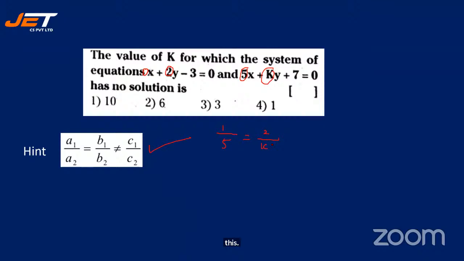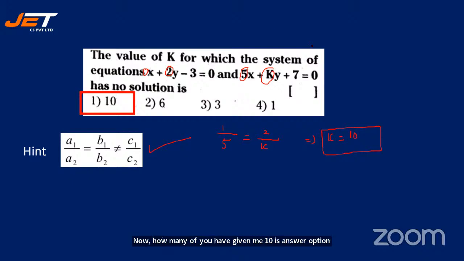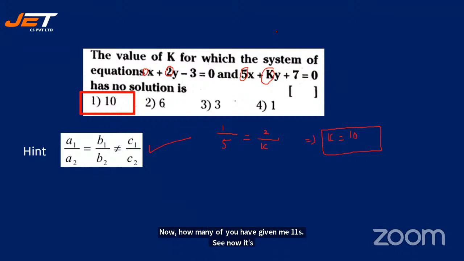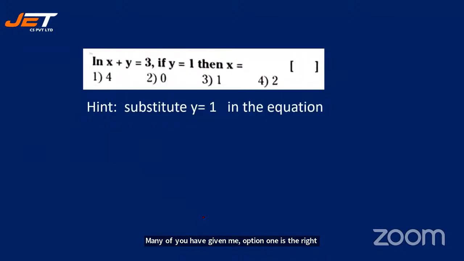The answer is 10. How many of you have given me 10 as the answer? Option 1. One second, let me see the answers. It is going so fast that I'm not able to quickly view them. Excellent. Many of you have given me option 1, which is the right answer. It is perfect. The value of k is 10. All right, with this, let's move on to the next question.